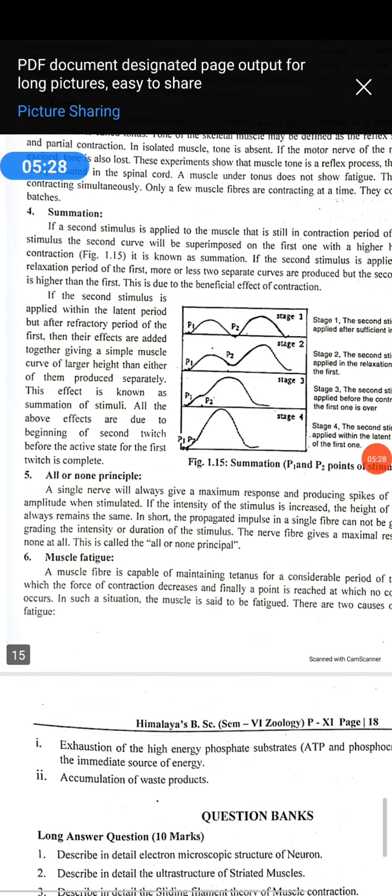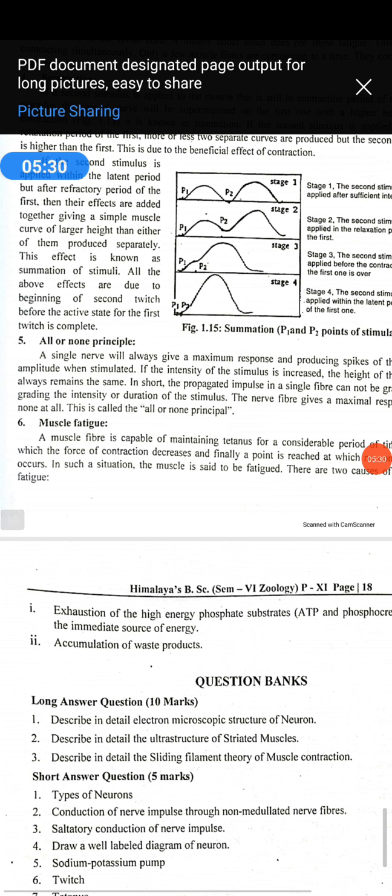Then the next one is the all or none principle. A stimulus below threshold will not result in contraction. When a stimulus is applied below the threshold level, there will be no contraction, but a threshold stimulus will result in contraction. This contraction leads to maximum force. A higher stimulus will not increase the force of contraction; that is, the muscle fiber contracts either fully or not at all.